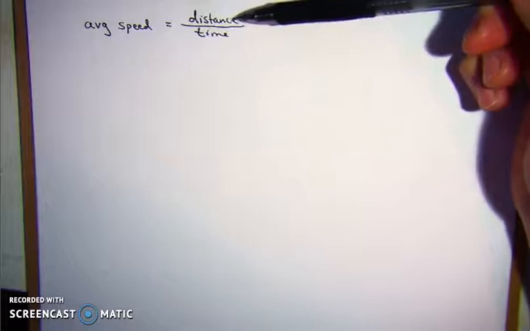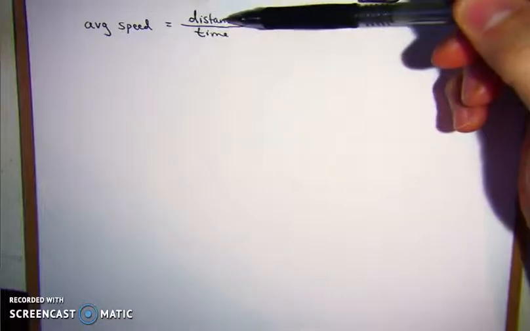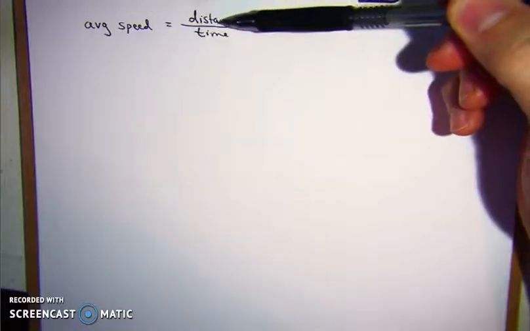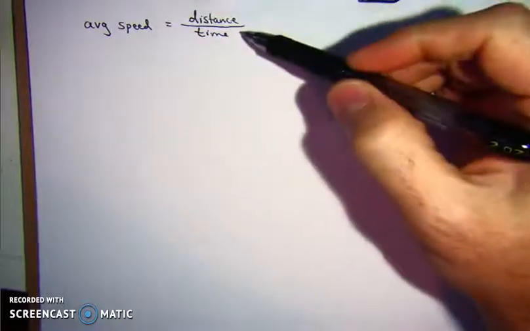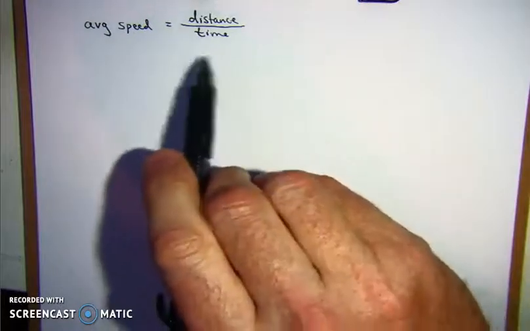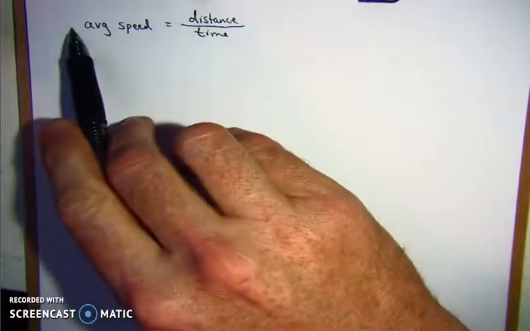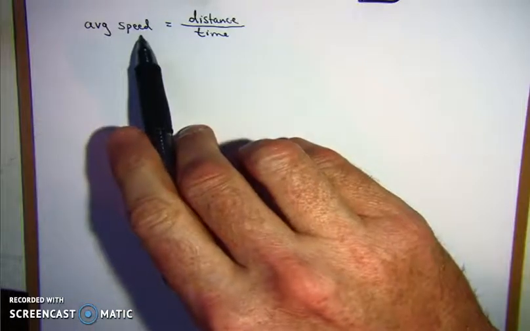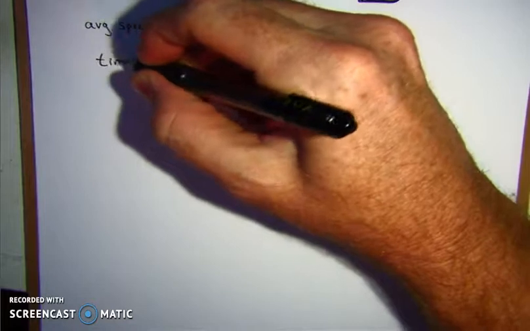Now please don't say just divide both sides by distance and get average speed divided by distance equals time. That is so wrong. You can never divide by the numerator. You can only multiply by the denominator to break up a fraction. So we multiply by time on both sides, and that gives us time times average speed equals distance. Then to get time by itself, we divide by average speed to get rid of it.